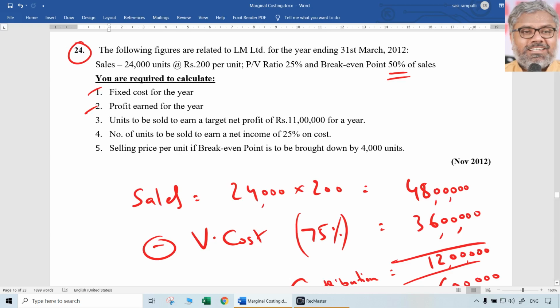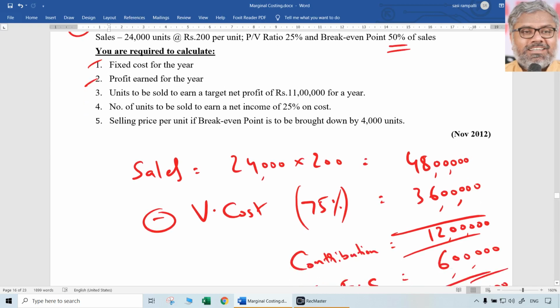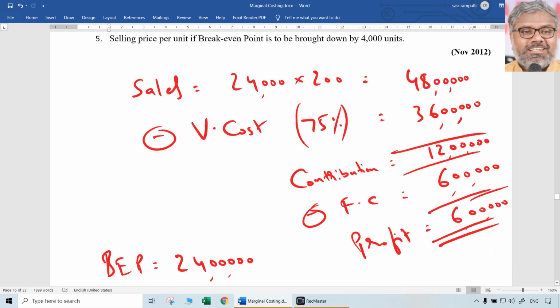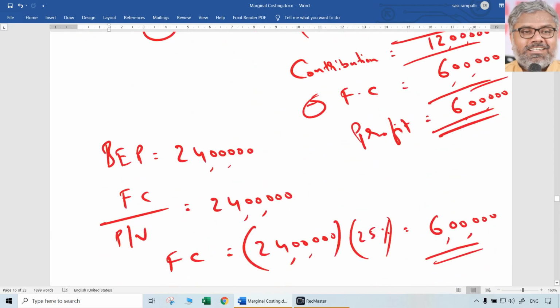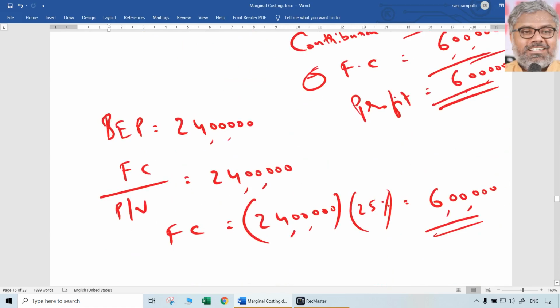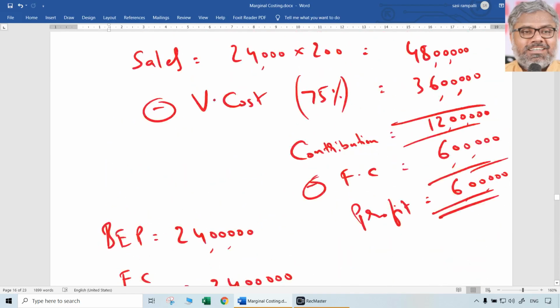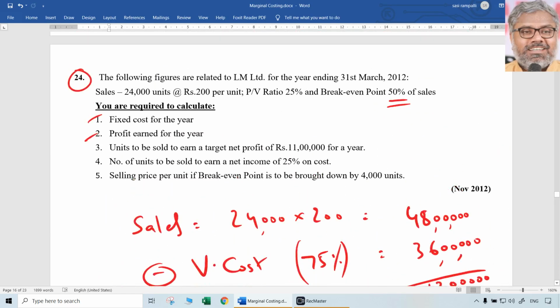Not necessarily the same will be asked in the exam. In the same question, with the same data, it can be asked, what is the margin of safety? Answer is 24 lakhs. What is the margin of safety ratio? Answer is 50%. Like that, any question can be asked. But here fixed cost is asked, which we calculated to be 6 lakhs. Profit is 6 lakhs also, incidentally, because break-even point is 50% of the sales.